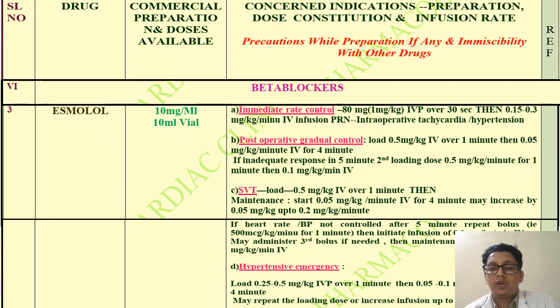Hypertensive emergency, load 0.25 to 0.5 milligram per kilogram IVP over 1 minute and then 0.05 to 0.1 milligram per kilogram per minute for 4 minutes. Repeat dose or increase infusion as per the need.